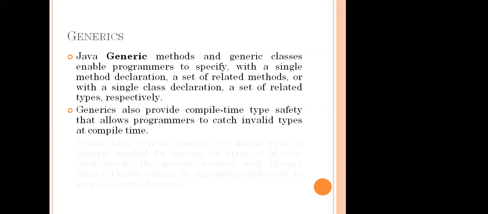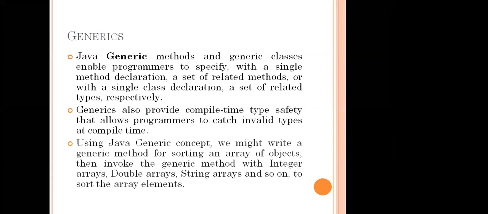We write generic methods for sorting an array of objects, then invoke the generic methods with an integer array, a double array, or a string array and so on, to sort the array elements. So how are we going to do so? You know how to sort the elements in an array by using various sorting algorithms. You are going to do that.